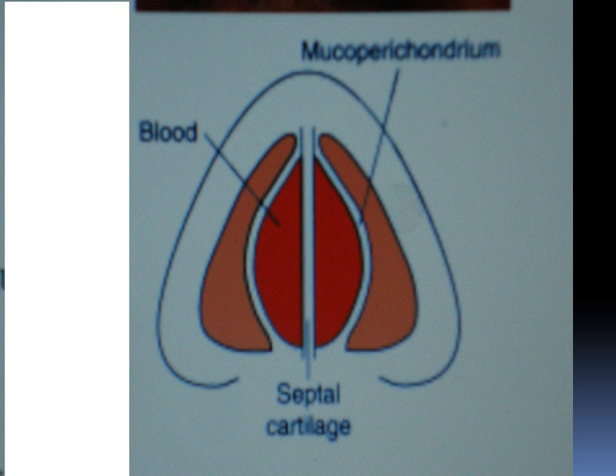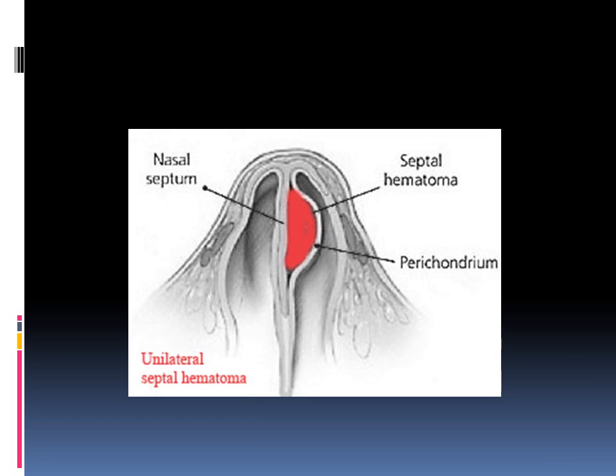And the cartilage of the septum, when it is necrotic, will lead to depression of the dorsum of the nose, and this is why the septal hematoma should be treated urgently. The same picture showing the septum, the mucoperichondrium, and the collection of the blood.